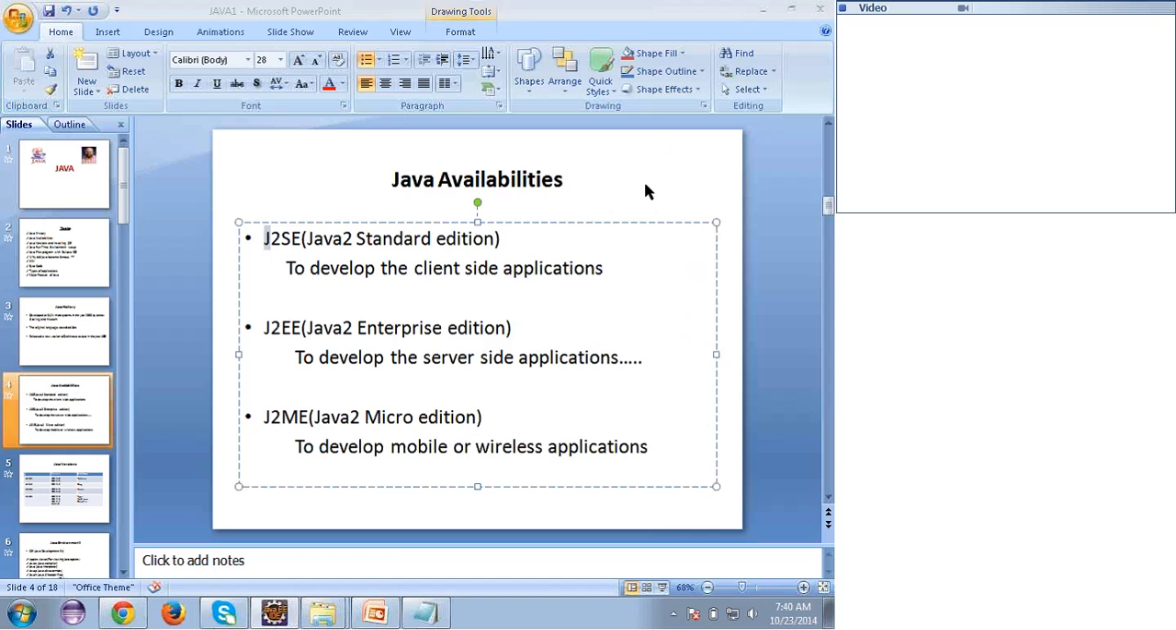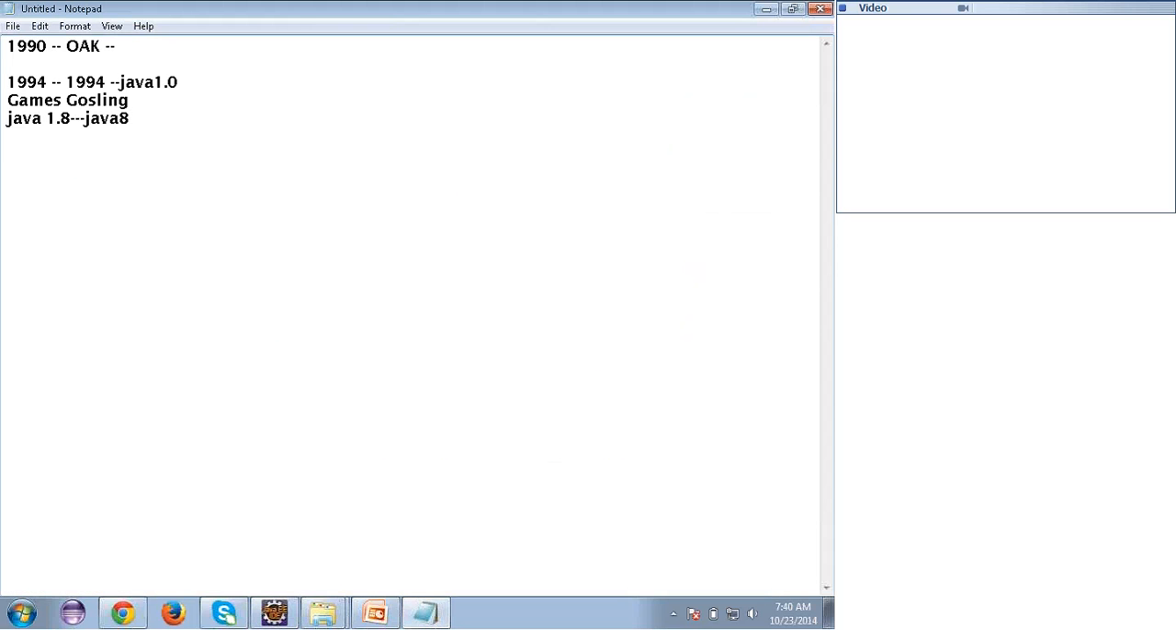So let's move to J2EE. What can we do with J2EE? J2EE stands for Java 2 Enterprise Edition. Okay. So by using this, I can develop web applications. I can say server-side applications. So what is a web application? You can ask me, right? I'm saying that by using J2EE, I can develop a web application.